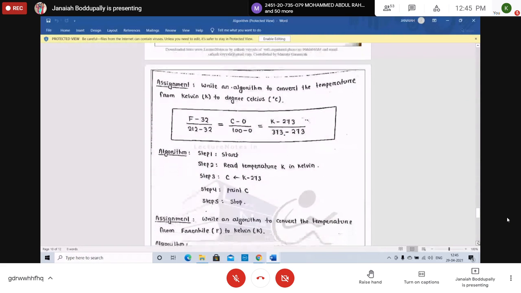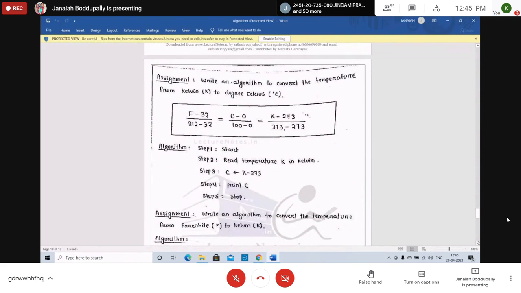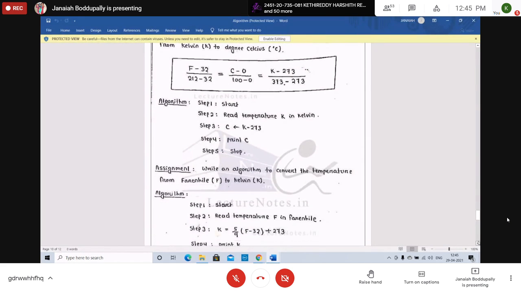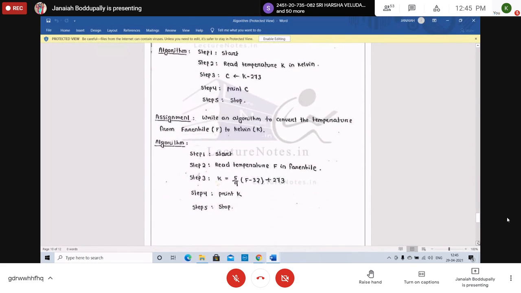Conversion: Fahrenheit to centigrade, centigrade to Kelvin. Take the formula. You can write any algorithm, from Kelvin to Fahrenheit, Fahrenheit to Kelvin.